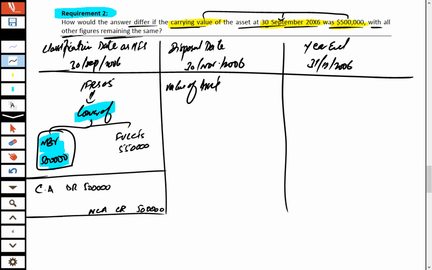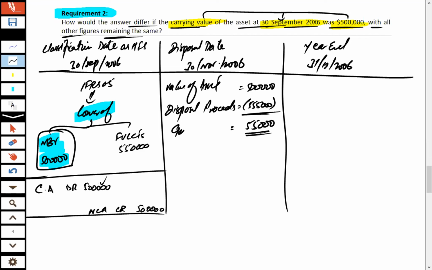At the disposal date, you can see that the value of the asset is important for us. The value of the asset is 500,000. The asset was disposed on 30th November 2006 at a value of 555,000. So the excess amount which we received, that is 55,000, is the gain on disposal in this scenario.